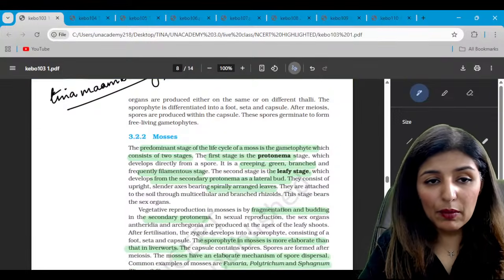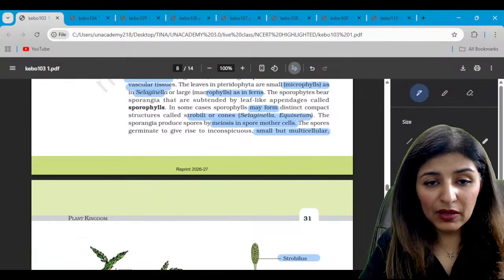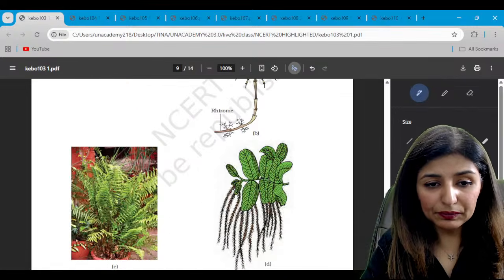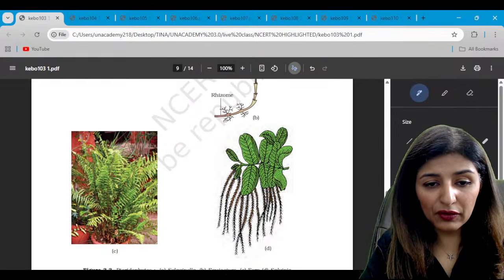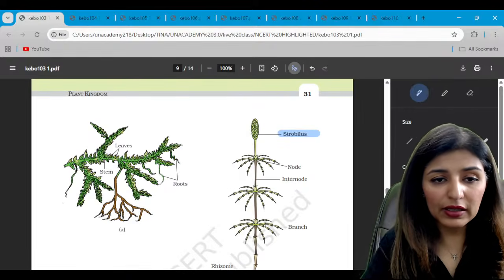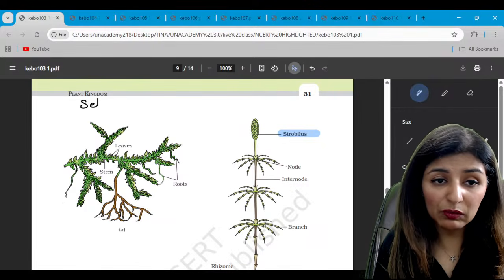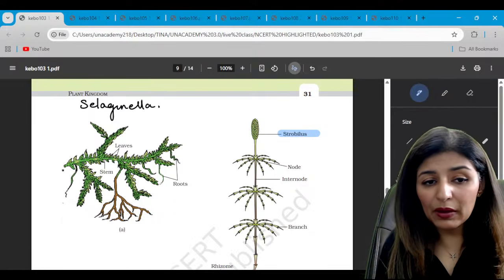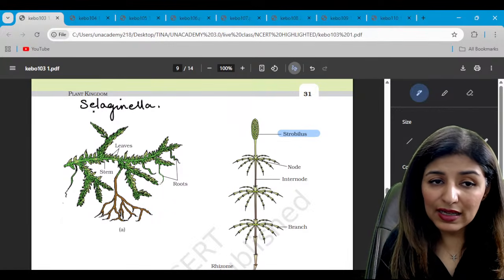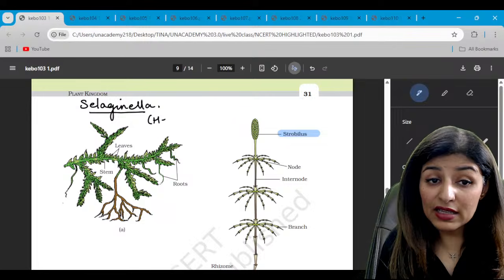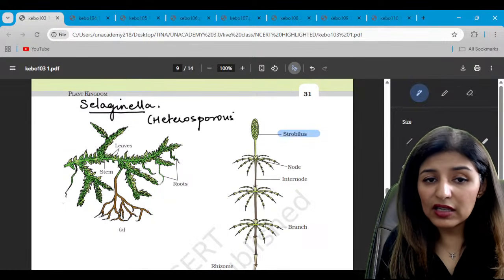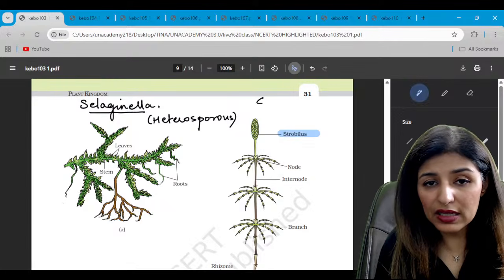Yes, guys. Moving on to the next diagram, that is of pteridophytes. This first pteridophyte shown here is Selaginella. This one is Selaginella, Sanjeevani Booti. Is that clear? So can we all see the creeping body here? This is Selaginella. Selaginella is heterosporous, right? This is Equisetum.